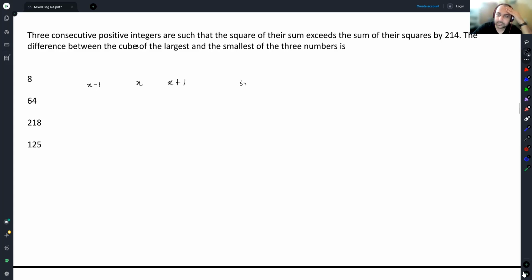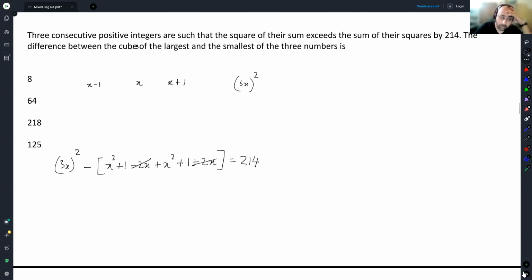Their sum is 3x. 3x square minus the sum of their squares, which will be x square plus 1 minus 2x plus x square plus 1 plus 2x. This is equal to 214.